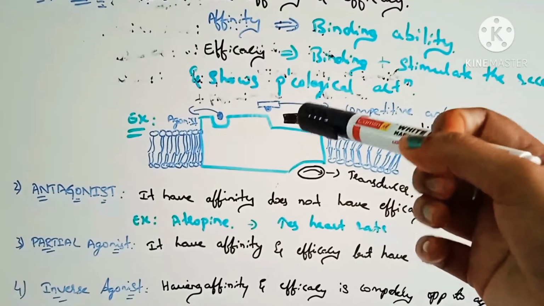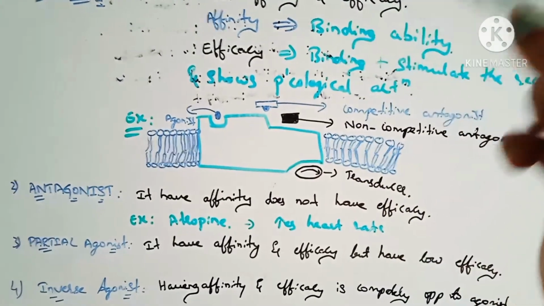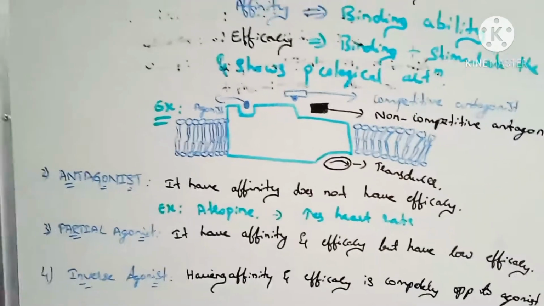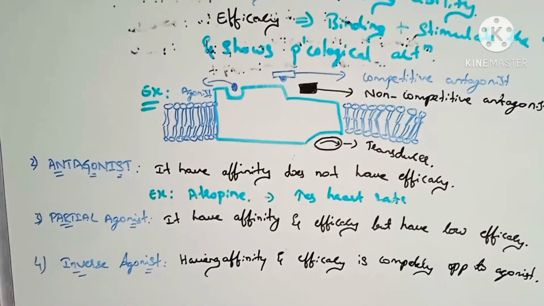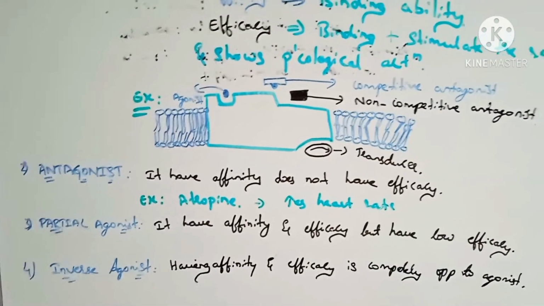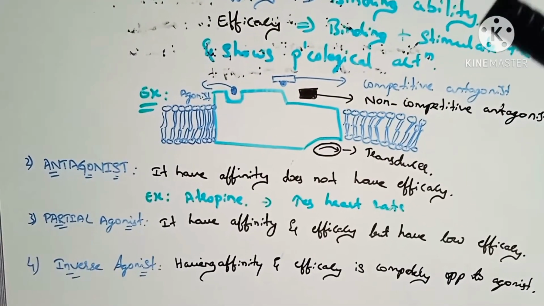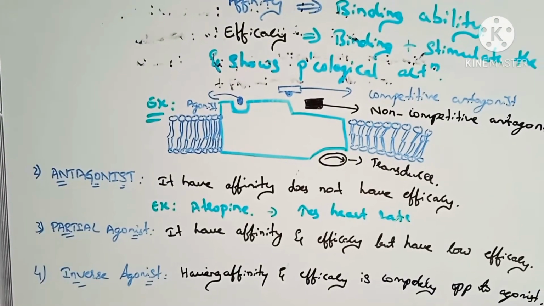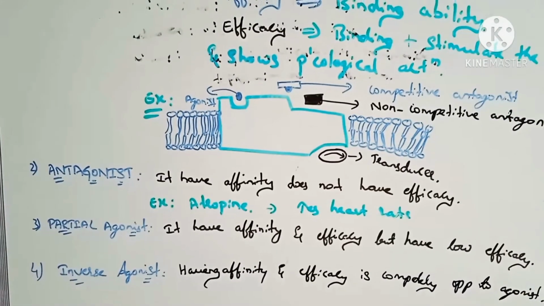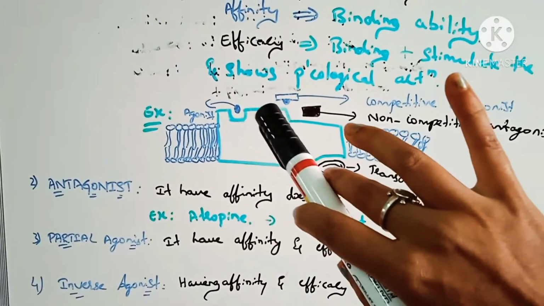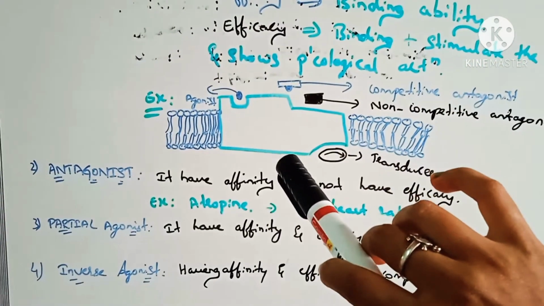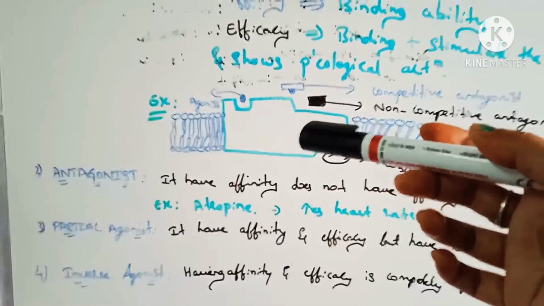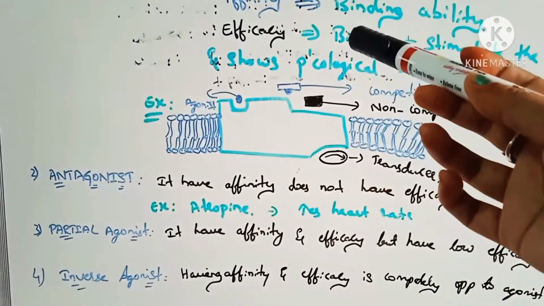Agonist means the drug molecule. When the drug molecule activates the receptors, after being absorbed in the body either rectally, parenterally or orally, it goes to the target site, has the binding ability, and shows the pharmacological action, which is efficacy.